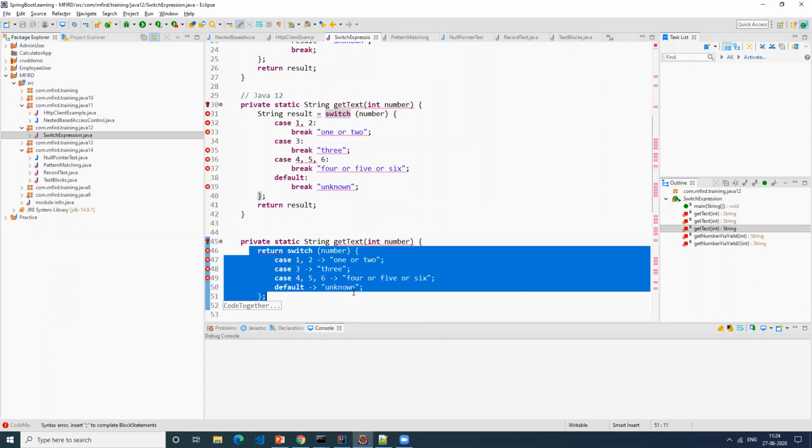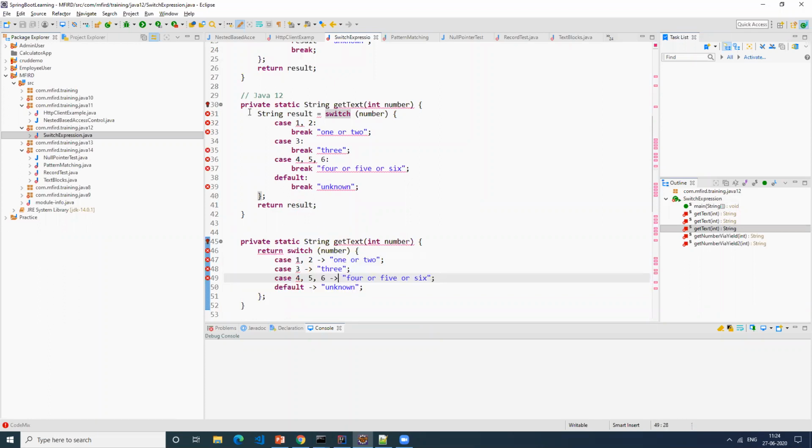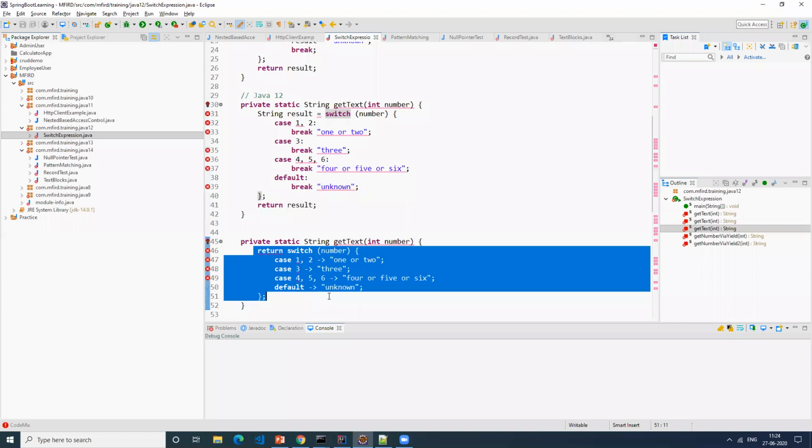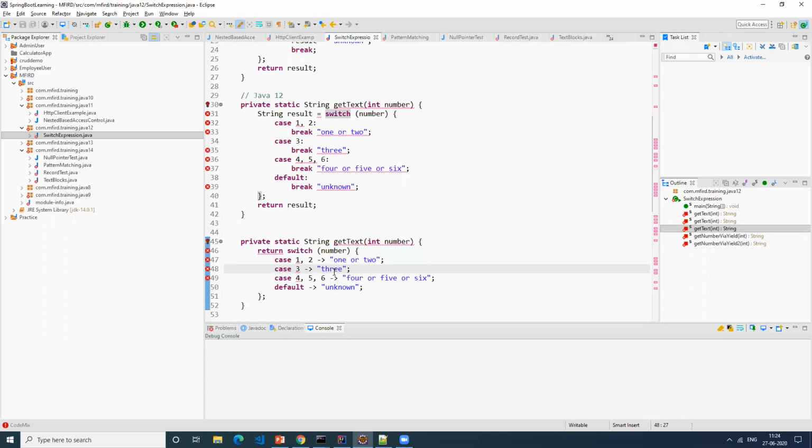This I'm adding into multiple lines. This same code can be written like this in a single return. The advantage in this one is the number of lines of code is reduced. Any questions?